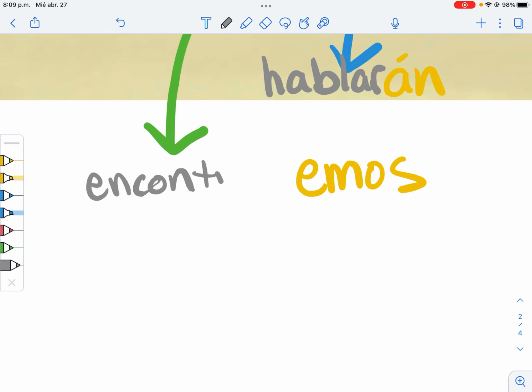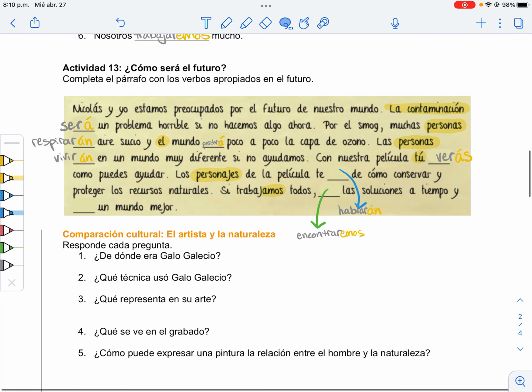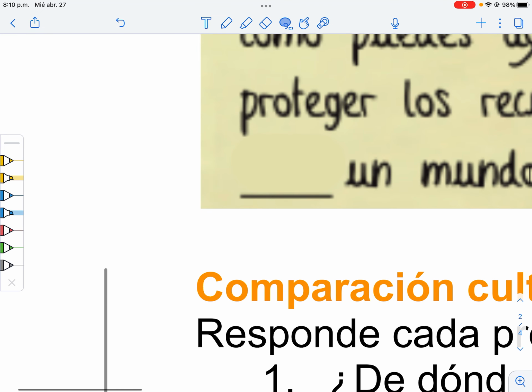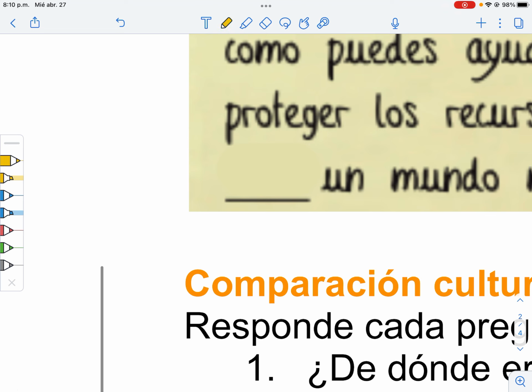Encontrar is our verb. So we have encontraremos las soluciones a tiempo y un mundo mejor. Since we haven't changed who we're talking about, it's still we will something, a new world. So it's still our hemos ending. We will a new world.